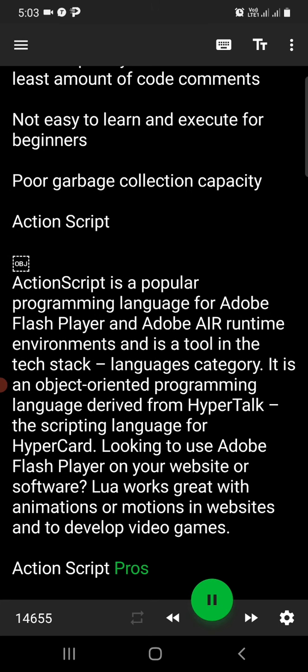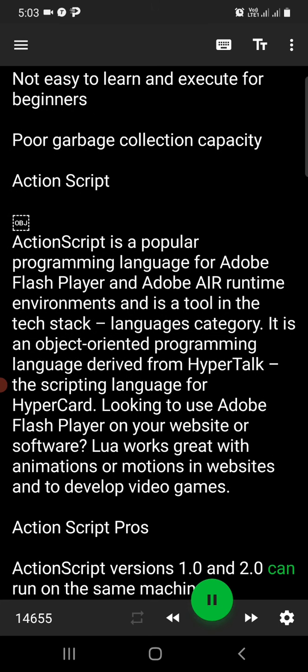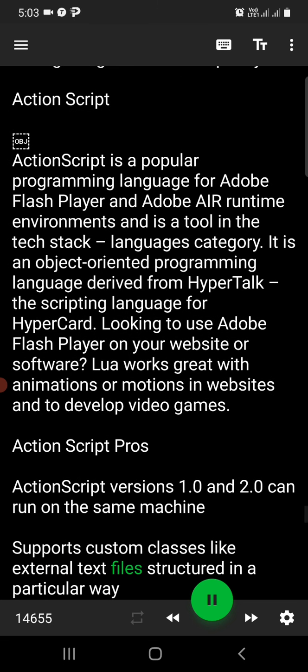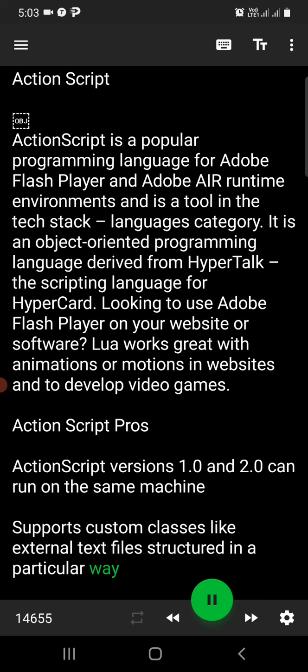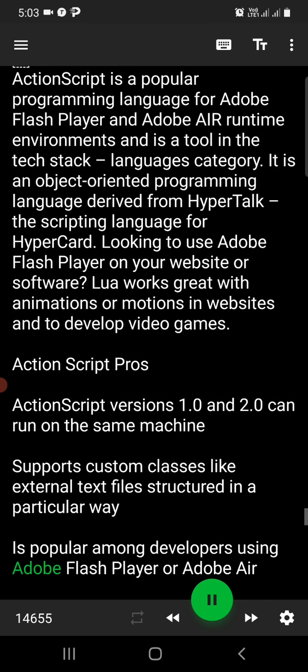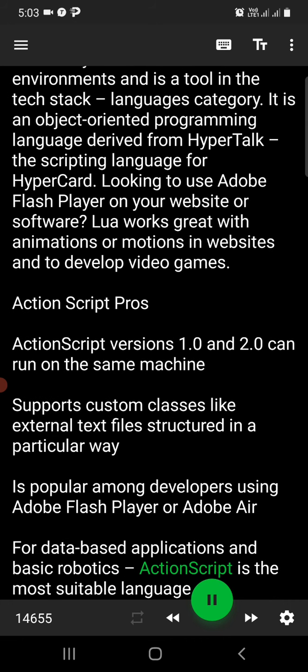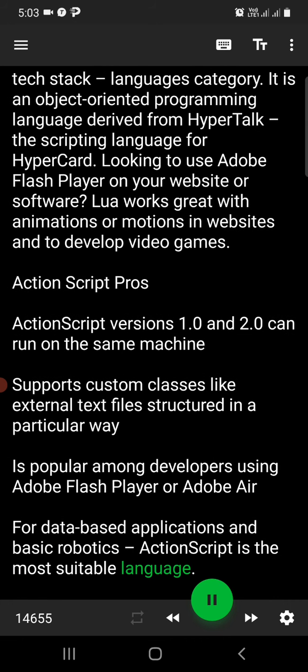ActionScript Pros. ActionScript versions 1.0 and 2.0 can run on the same machine. Supports custom classes like external text files structured in a particular way. Is popular among developers using Adobe Flash Player or Adobe Air. For data-based applications and basic robotics, ActionScript is the most suitable language.